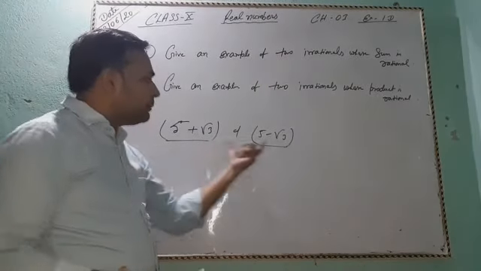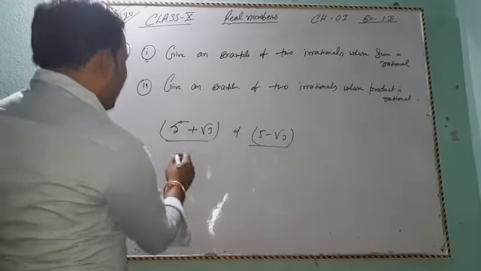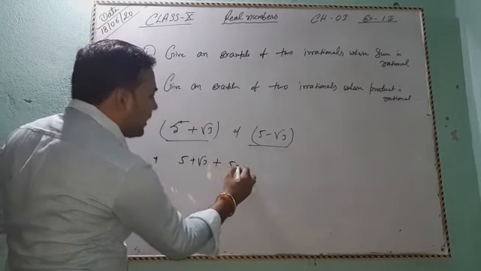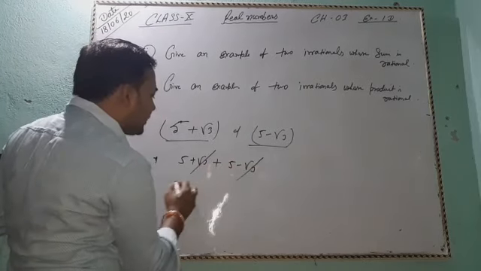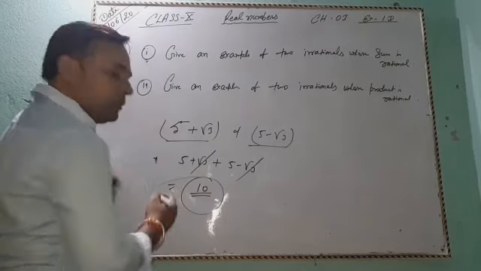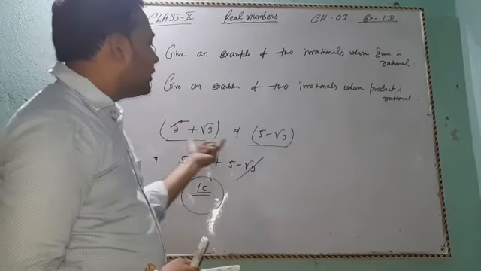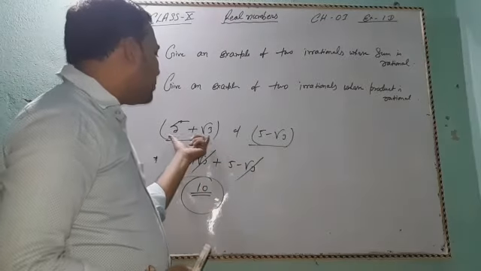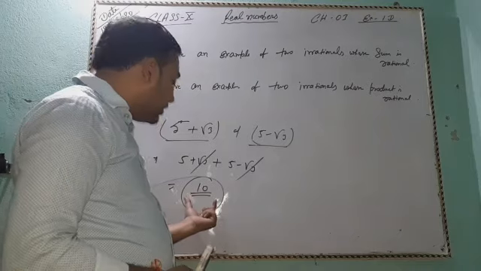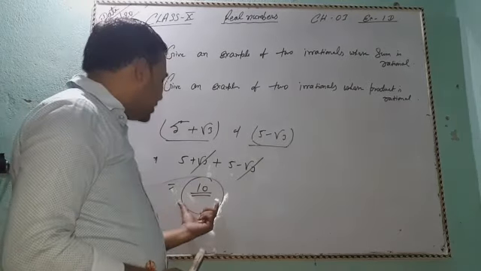Now the sum of 5 plus root 3 and 5 minus root 3: root 3 is cancelled and we get 10. So 10 is a rational number. The sum of two irrational numbers is a rational number.